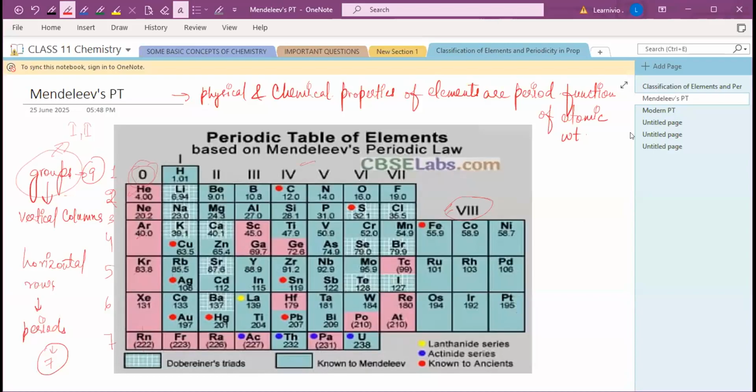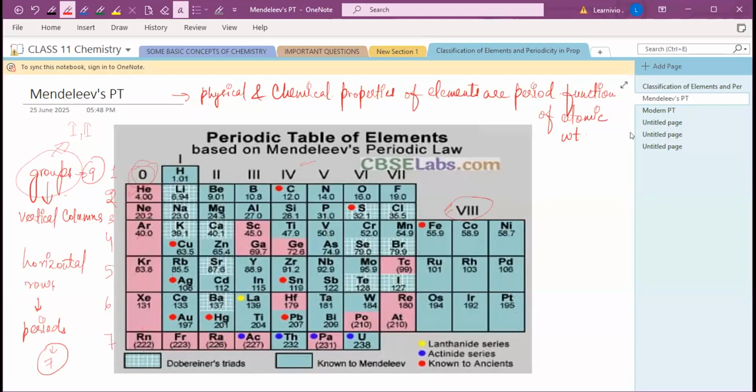And you can see over here the yellow color dot, blue color dot, and red color dot in this periodic table. So yellow color shows the lanthanoid series, means your F block elements. And your blue color shows the actinoid series. Again, it's F block elements.